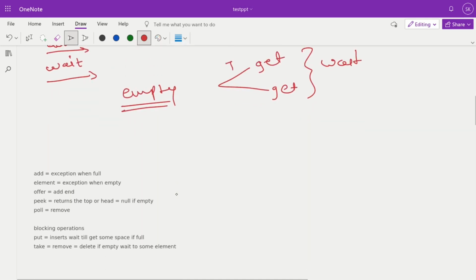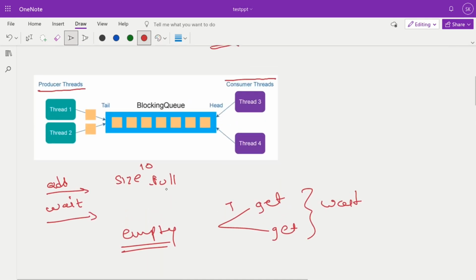Like in a kitchen order, suppose you have a restaurant and these are the waiters and this is the kitchen or a chef. The waiter pushes the order to the queue and the chef pulls the order from the queue and prepares the recipe. Once all chefs are busy, the waiter holds that order, and the reverse condition also applies. Suppose this queue is empty and the chef tries to pull an order from the queue, at that time the chef waits till the waiter pushes an order into the queue. This is also the same example of a producer consumer.